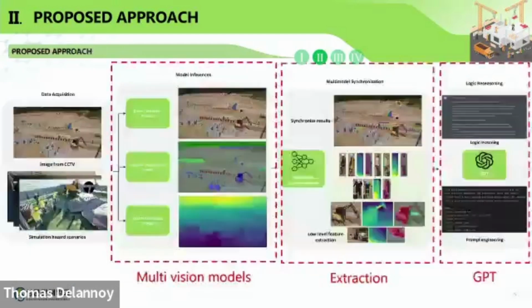So we use GPT for understanding this context-aware scene. The input is the CCTV image, and then object detection, segmentation, and depth estimation are used from multiple vision models. Then we extract useful information and feed it to GPT with prompt engineering.